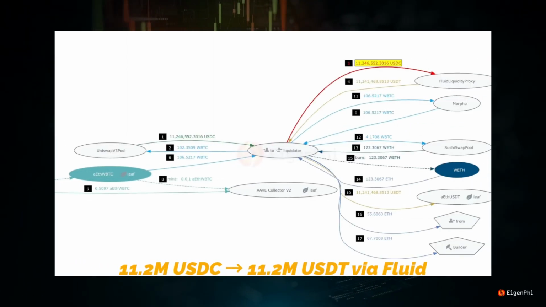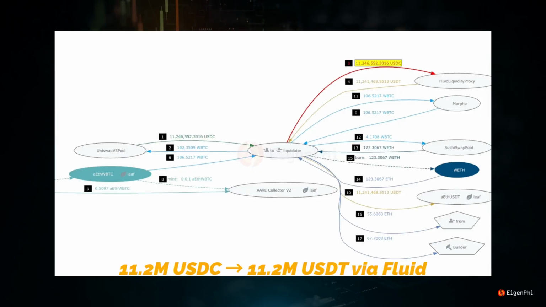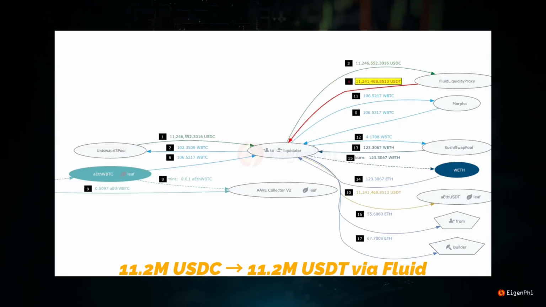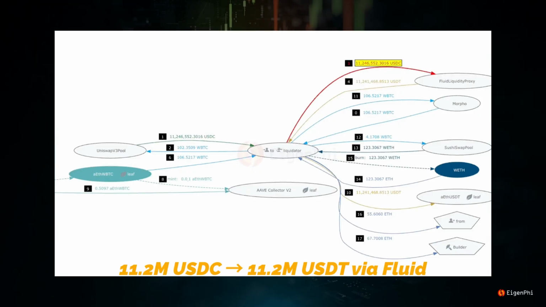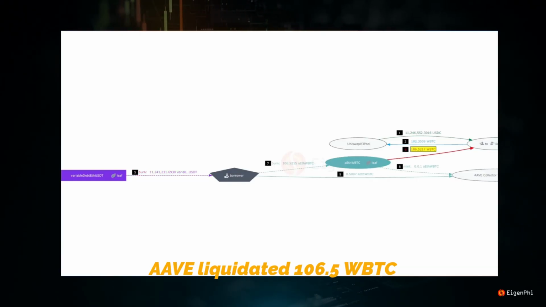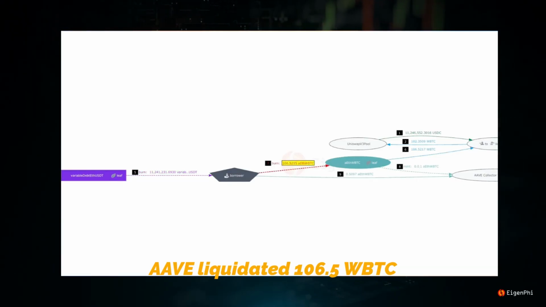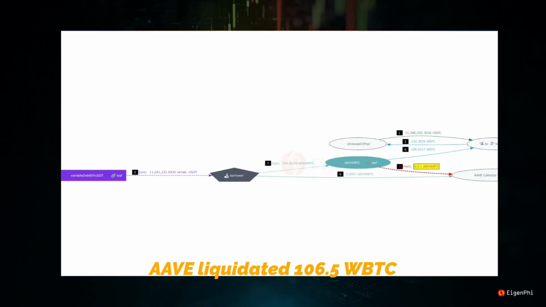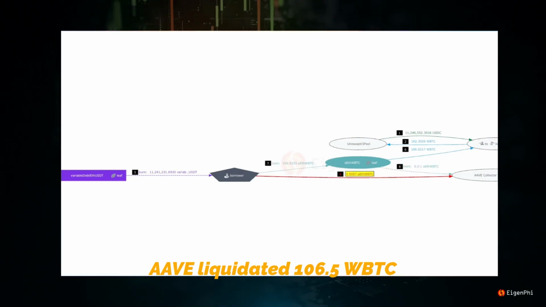Steps 3 to 4. Convert 11.2 million USDC to 11.2 million USDT via Fluid. Why? Match the borrower's debt token on Aave. Steps 5 to 9. Aave liquidates 106.5 WBTC and transfers it to the liquidator. Why? Seize collateral the moment the health factor breaks.